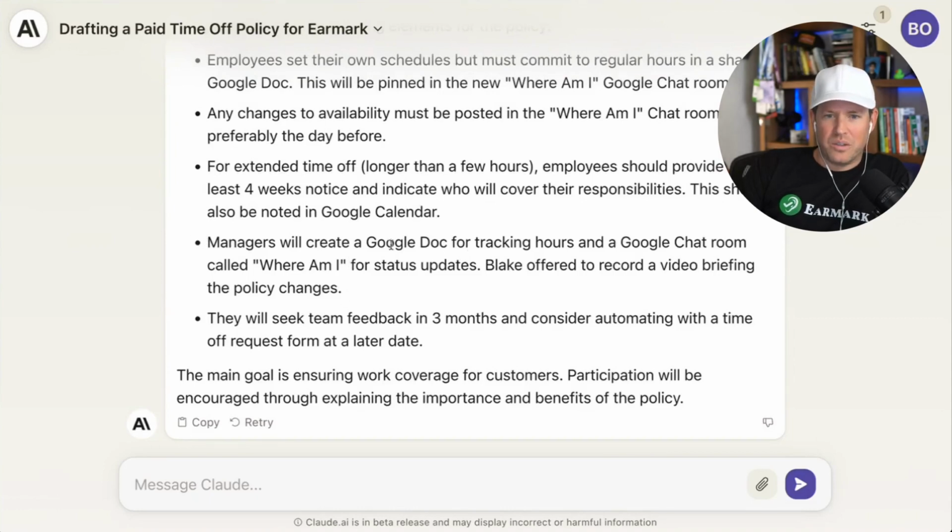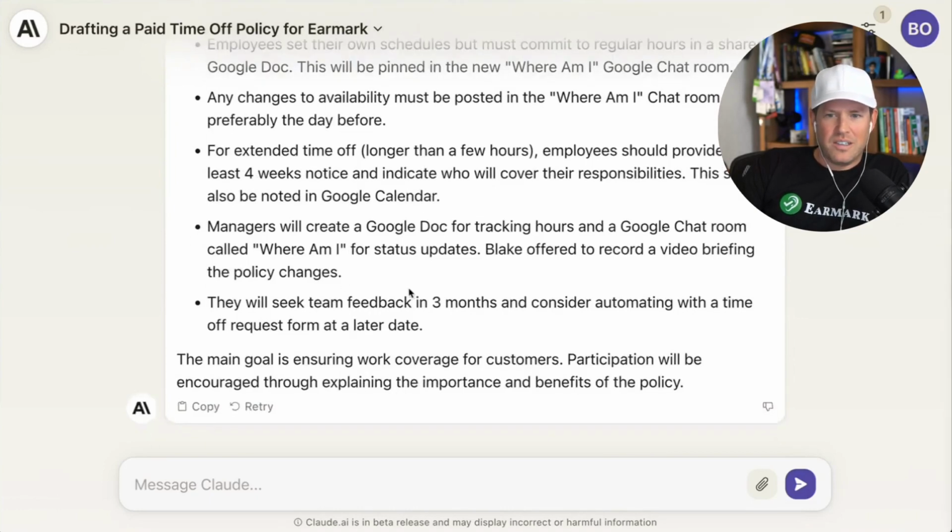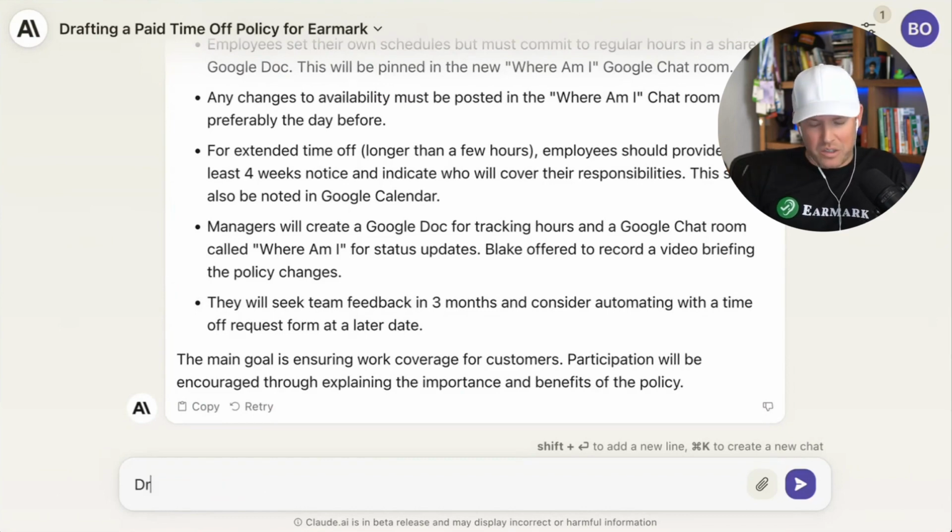We're going to create a Google Doc for tracking hours. There we go. Yeah, this is exactly right. 100% accurate based on the meeting that we had this morning. So now I could say, draft the time off policy document based on what we decided.